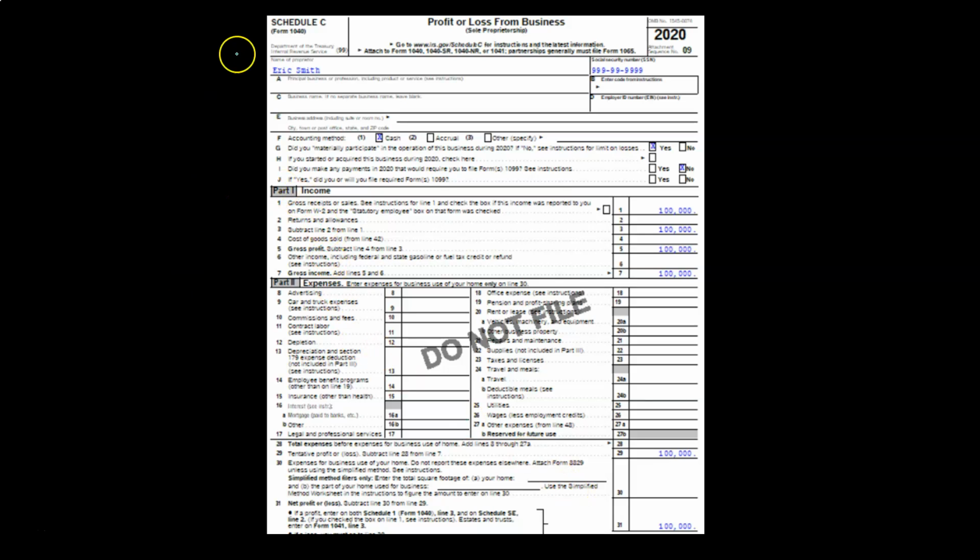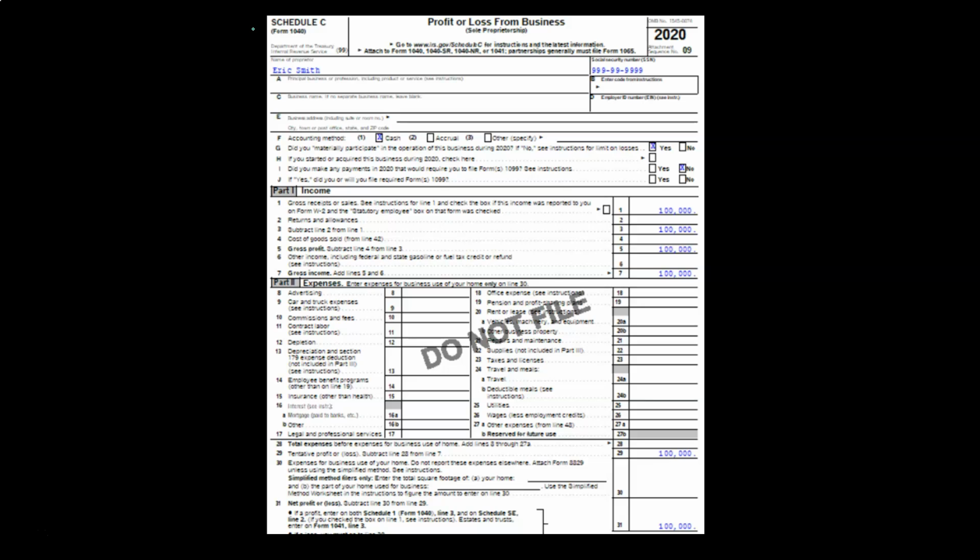And even though you don't have any employees here, this is the IRS talking, I'm paraphrasing, this is my interpretation of the IRS here. They're going to say, even though you don't have any employees, you're basically an employee of the business, right? You are an employee of the business and you're the owner of the business, and you should then be paying into the Social Security and Medicare system, just like you would if you were a W-2 employee or if you were an employer for like a C corporation paying employees.